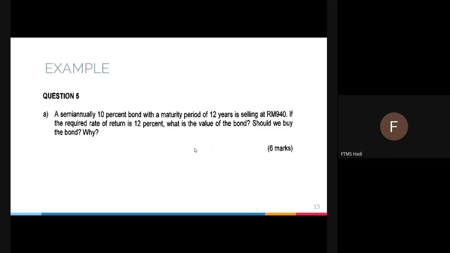All right, let's have a look at another example, this one in the case of semi-annually. Remember, semi-annually means every 6 months or half a year, that means 6 and 12. So semi-annually means M equals 2, because it is once in half a year. A 10% bond, this is your coupon, C percentage.